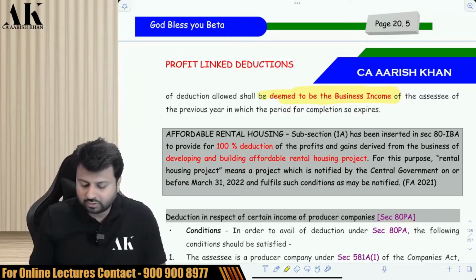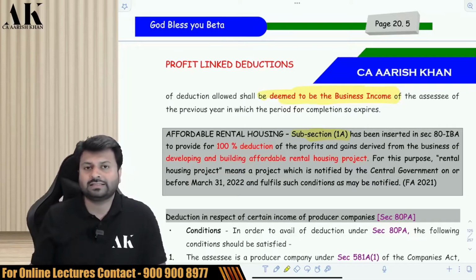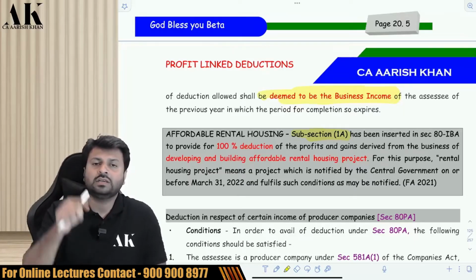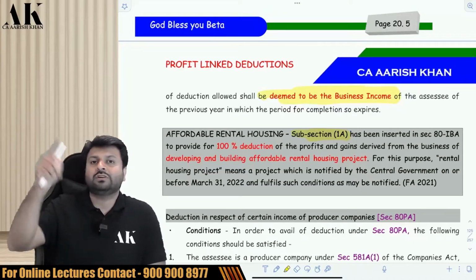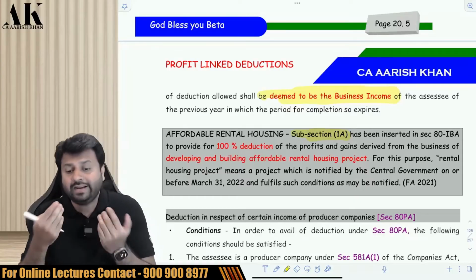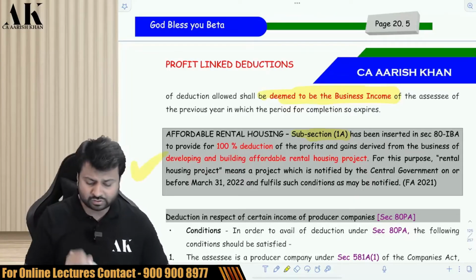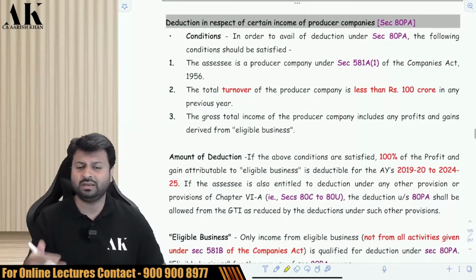any rules for that. So this project was for what? Affordable housing project which the builder will sell. Now the government has said that we will also give deduction to those builders who will make affordable housing projects for the purpose of rental. So now the project was for the purpose of sale. If the builder makes an affordable housing project for rental purpose, we will give you deduction in that case also. Check it over here. For that purpose, the government is going to notify certain notifications which have not yet come in your syllabus. Okay.